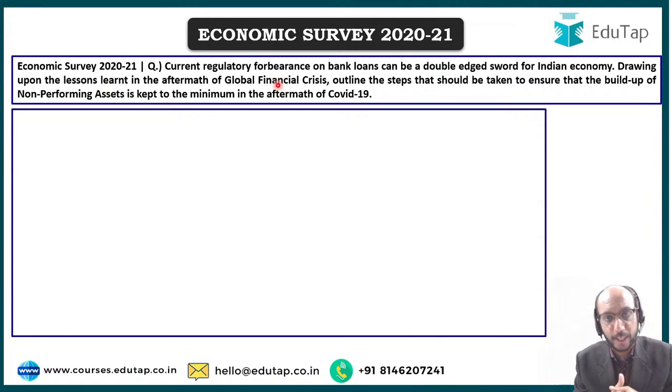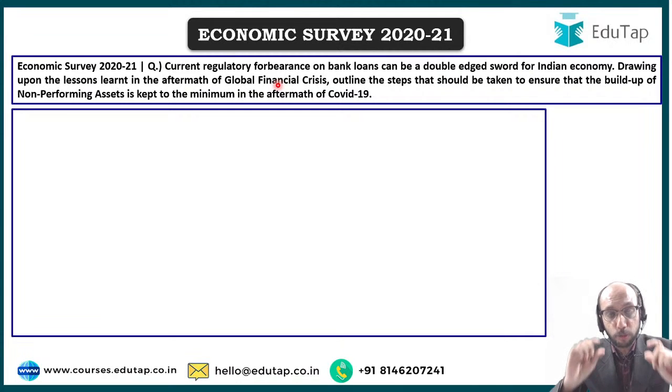What happened during global financial crisis was that you are a bank, you exhibited forbearance towards borrowers like me, we never repaid your money back. You had a problem of non-performing asset, but you did not want to show the problem of non-performing asset to Reserve Bank of India. Probably you were scared that Reserve Bank of India will probably take some kind of strict action against you. So what did you do? You hid your non-performing asset ka problem from the Reserve Bank of India until Raghuram Rajan became the governor of RBI and made everyone open up their books and acknowledge the problem of non-performing assets in the country. Are you getting my point?